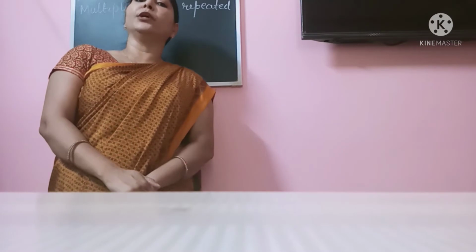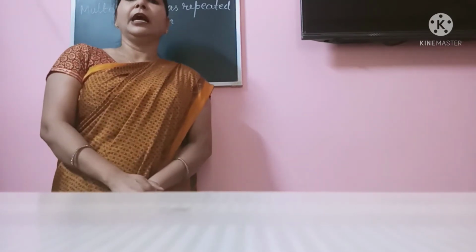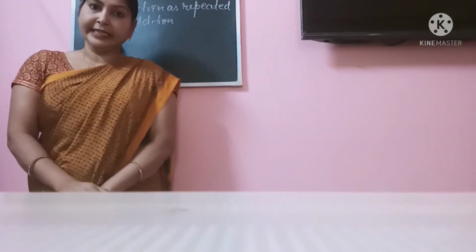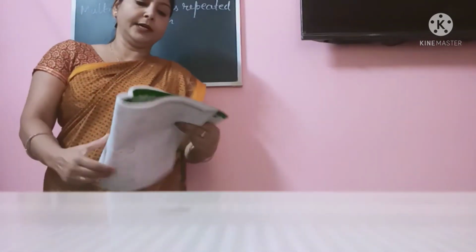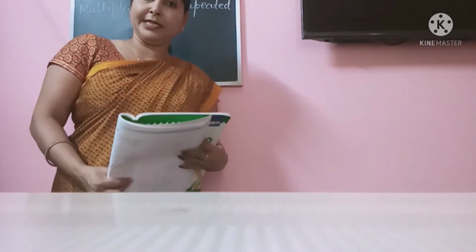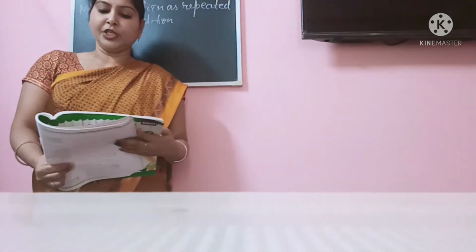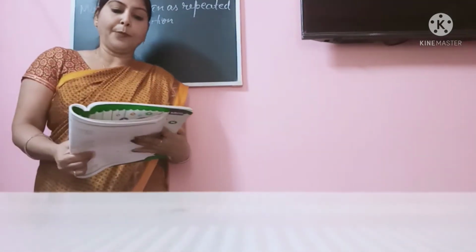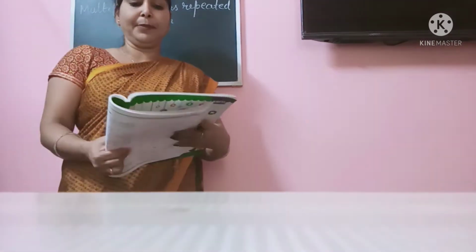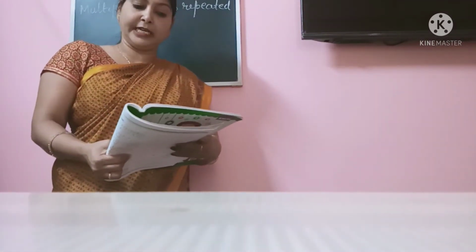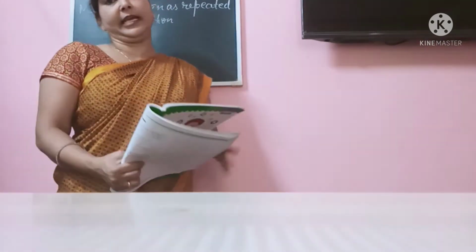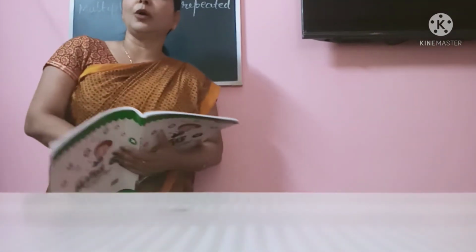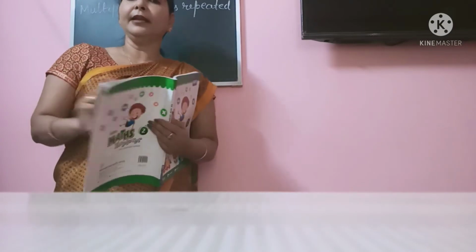Before I go into repeated addition, I would like to tell you what all topics we are going to cover in this chapter. We are going to learn multiplication as repeated addition, then multiplication on the number line, properties of multiplication, and multiplication of 2-digit and 3-digit numbers by a 1-digit number without carrying and with carrying. Okay, so these are the topics which we are going to cover in this chapter.